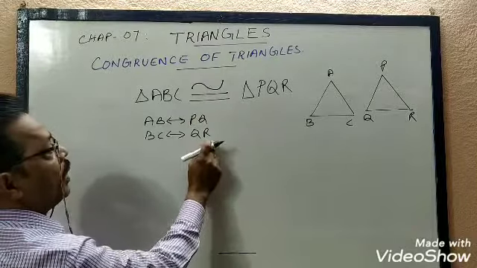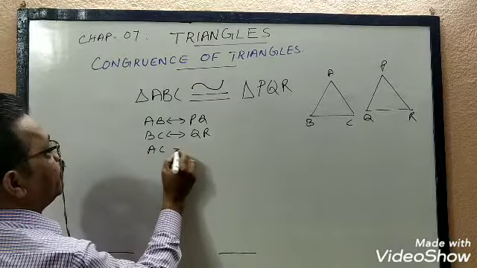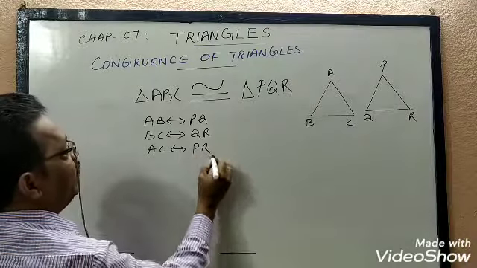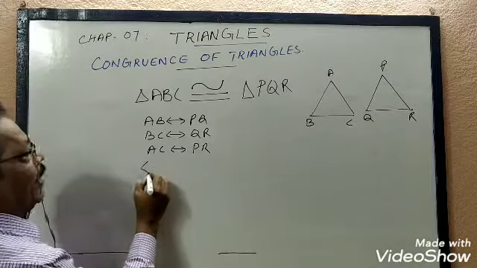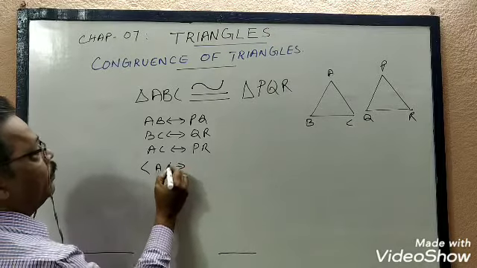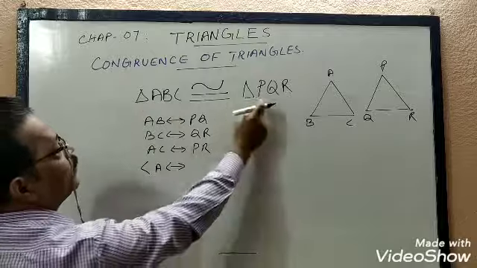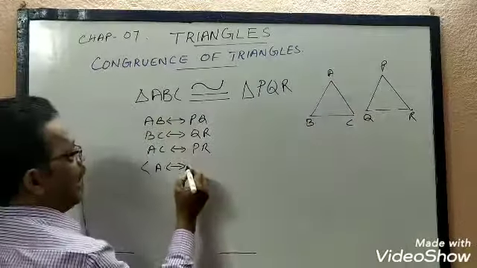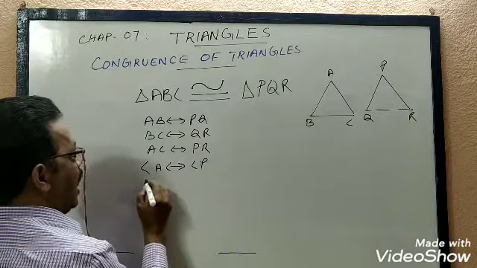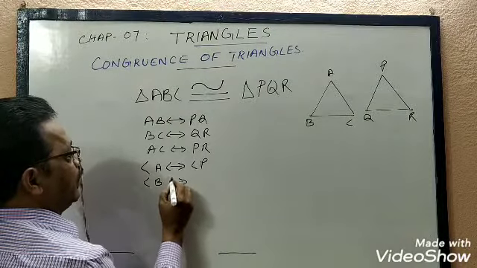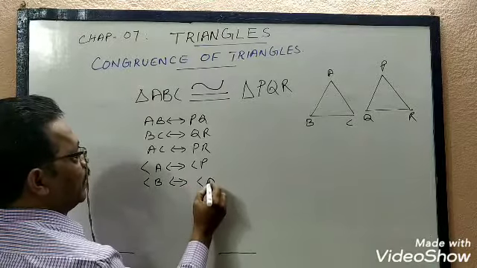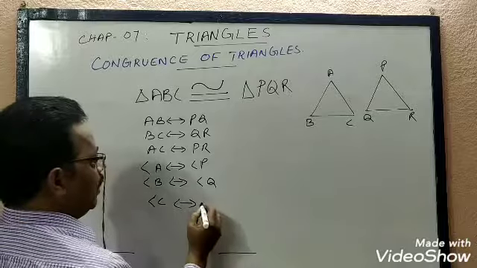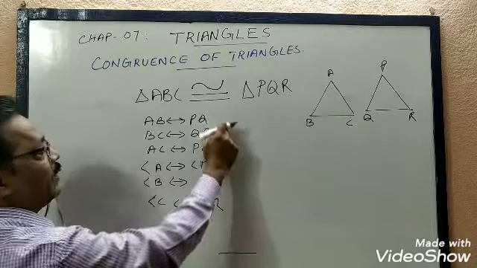BC corresponds to QR and AC corresponds to PR, and we know that angle A corresponds to angle P. That is, angle A and angle P will be equal. Angle B corresponds to angle Q. And angle C corresponds to angle R. So these are the correspondence.